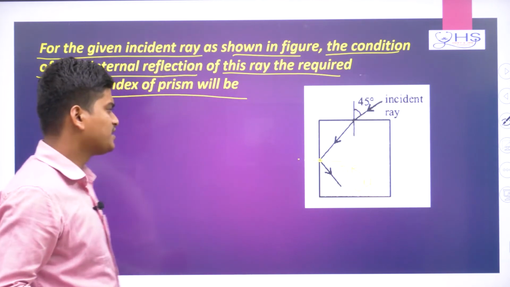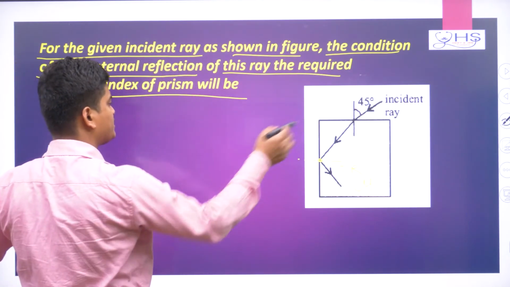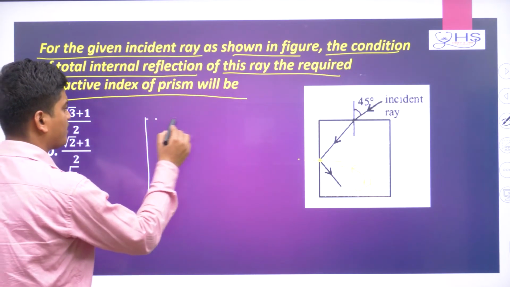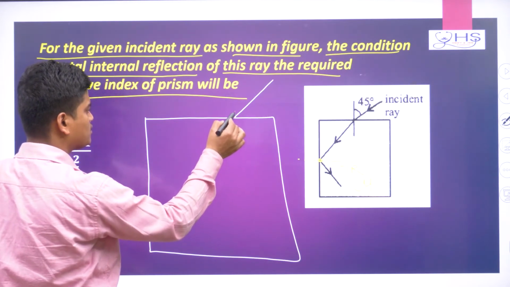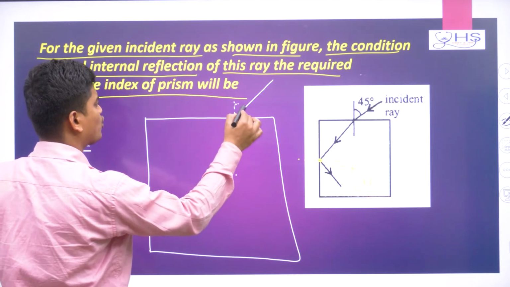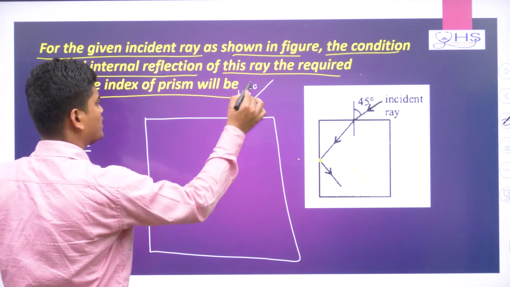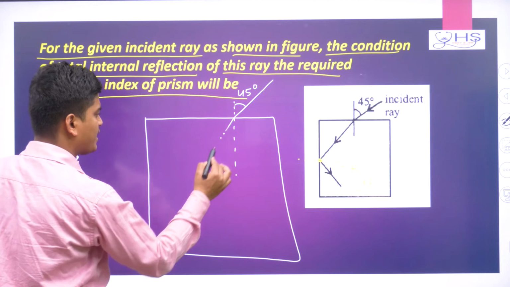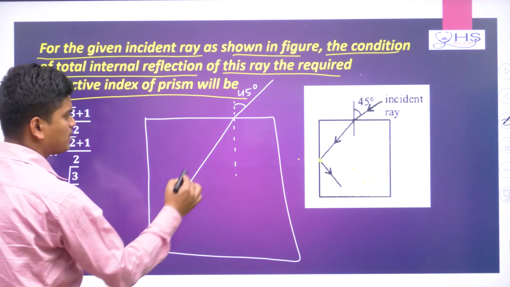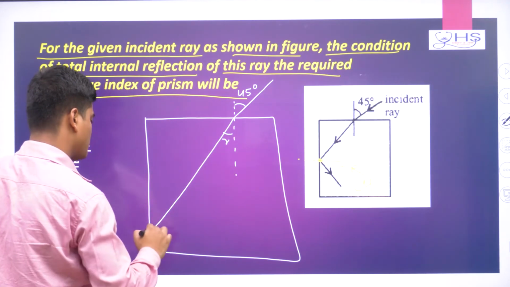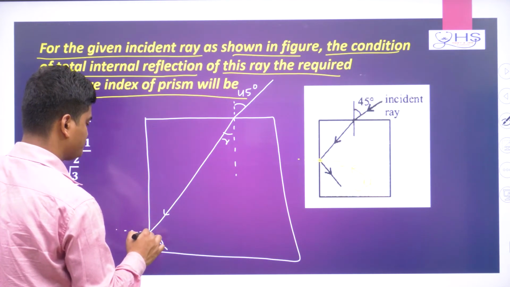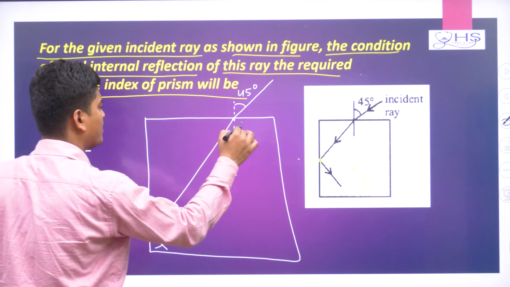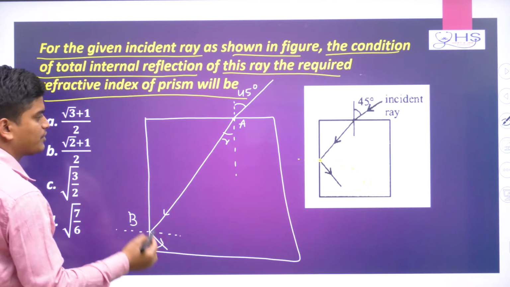So understand here, let me draw this diagram again. Here the light ray is coming like this. Now this angle we are telling is 45 degree. Now the light ray is bending like this. Suppose this is your R. Now the light is reflected here. So this point we take A, and this point is B. So this is the condition given.